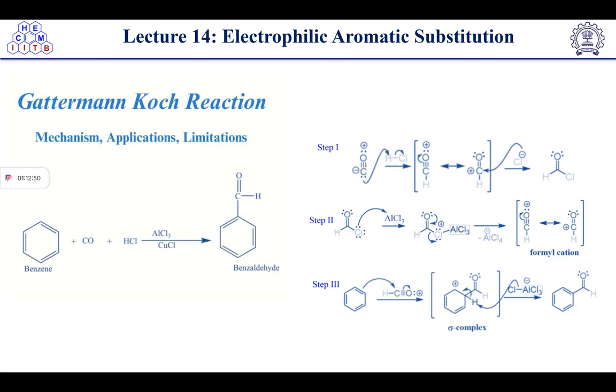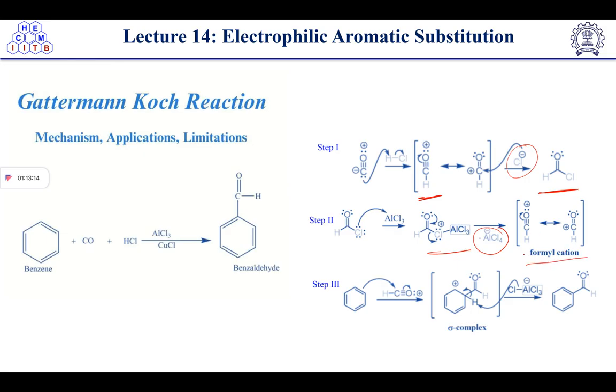Acidic condition is there, so that's why it will form this oxygen ion. After this one, it will take attack by the chloride ion, Cl minus, which will result in the formation of this acid chloride. Okay, after this one it will form a bond with AlCl3, and AlCl4 is a good leaving group, forming a formyl cation.